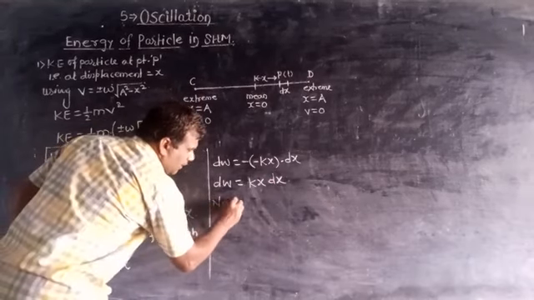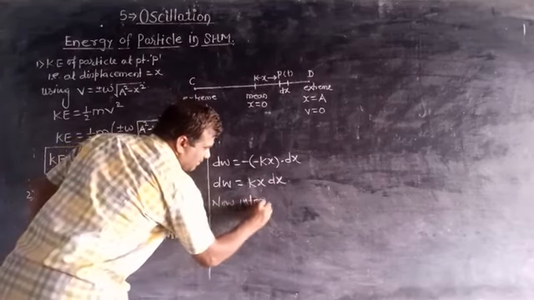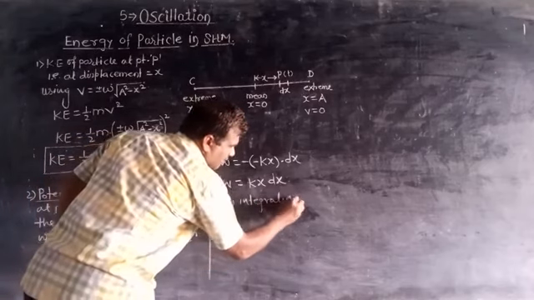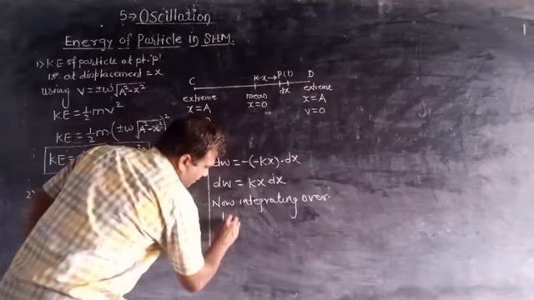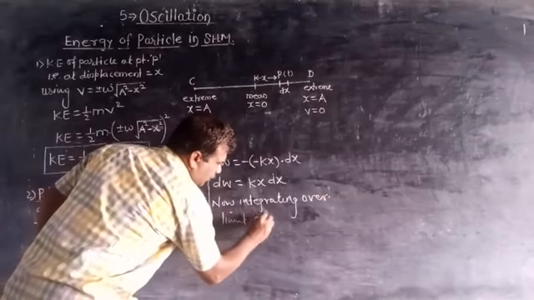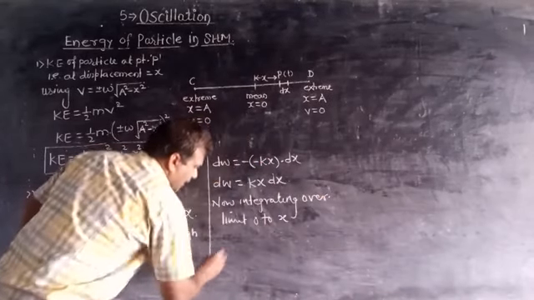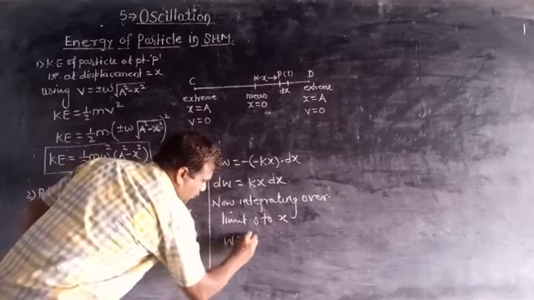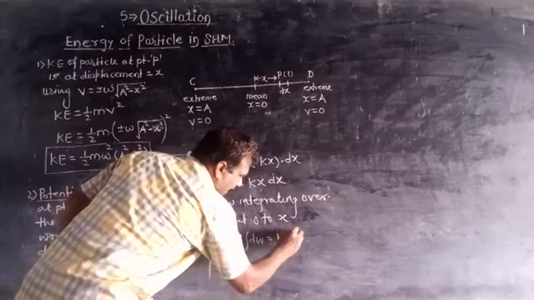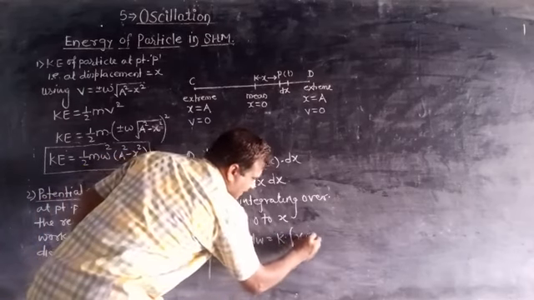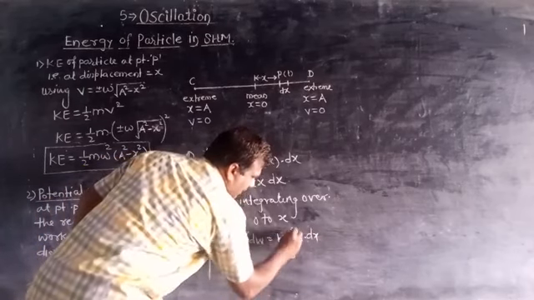Now, integrating over the limit 0 to x, therefore w is equal to integral of dw is equal to integral of k into x dx over the limit 0 to x.